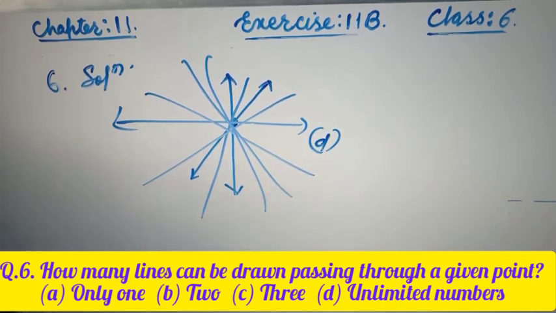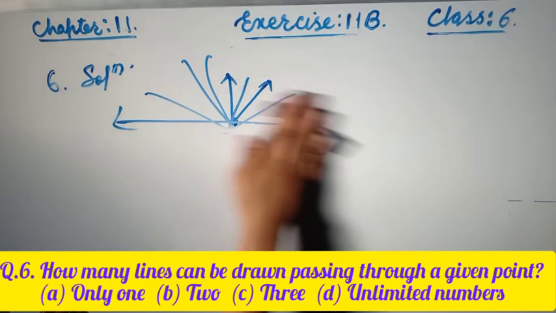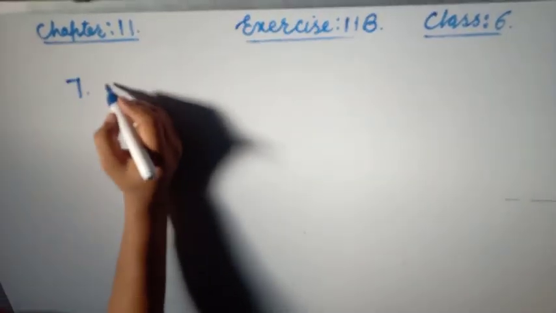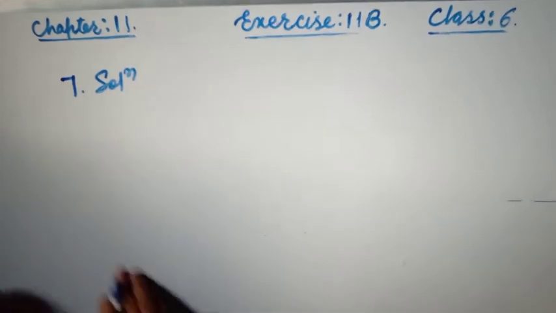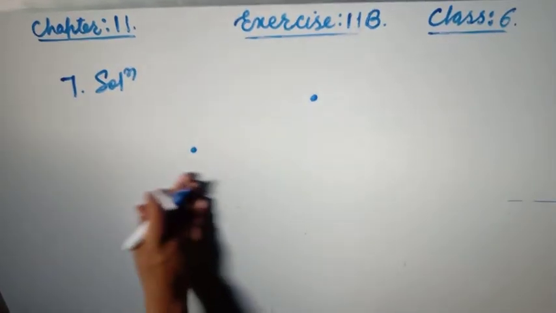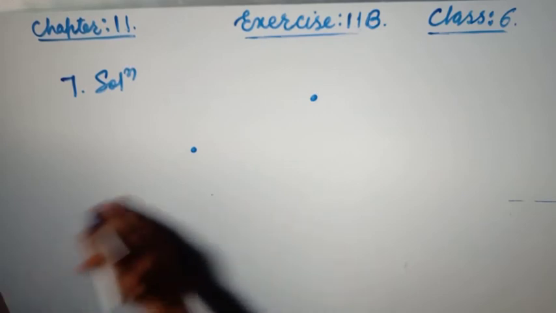Okay. Now see the next question. Question number 7: how many lines can be drawn passing through two given points? Very good question. First, friends, think these are the two given points. How many lines can be drawn passing through these two points?